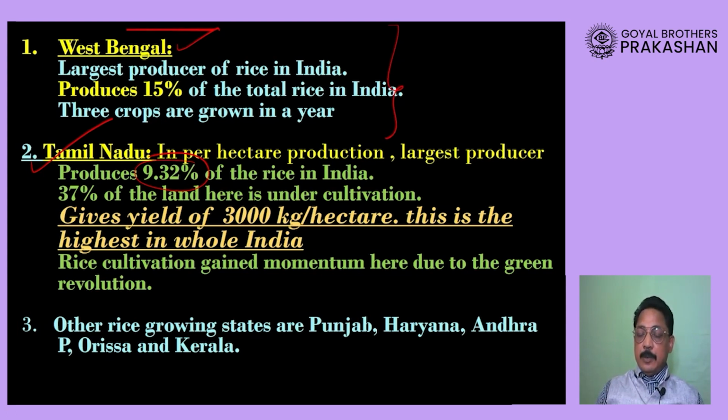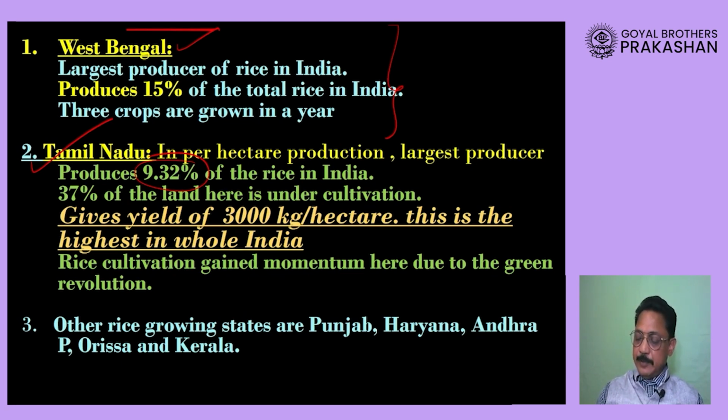But when we talk about per hectare production, that means the amount of rice that grows from a single hectare, then in per hectare production, Tamil Nadu ranks first. The other important states that grow rice are, of course, the North Indian states of Punjab and Haryana, and in South India we have Andhra Pradesh, Kerala also.